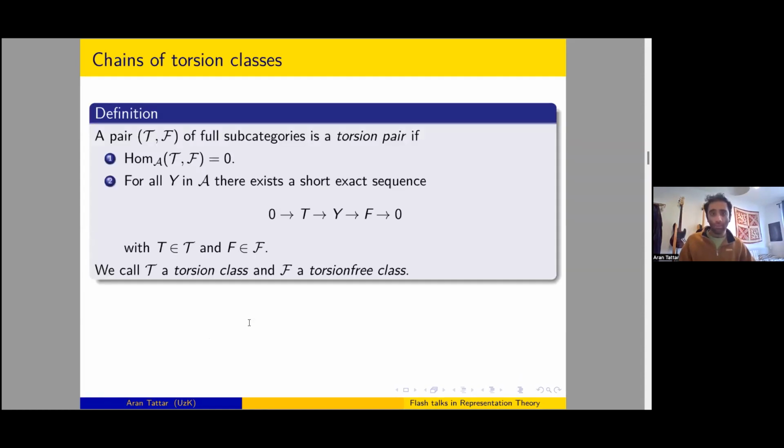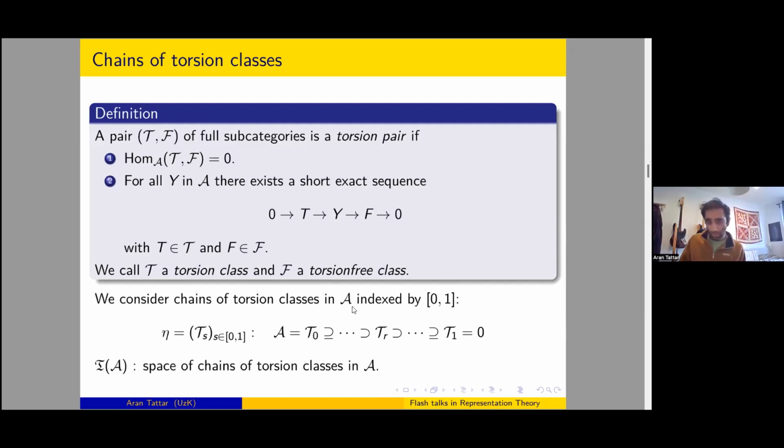And what's on these other nodes? We have chains of torsion classes. Let's remember what a torsion pair is. It's a pair of subcategories (T, F) such that there are no morphisms from T to F, and every object in our category can be built as an extension between objects in T and objects in F. In this case, T is a torsion class and F is a torsion-free class.